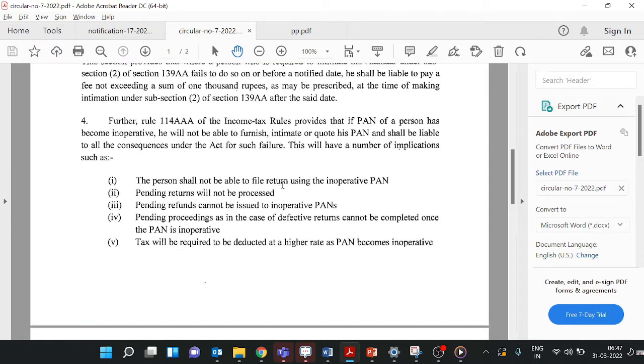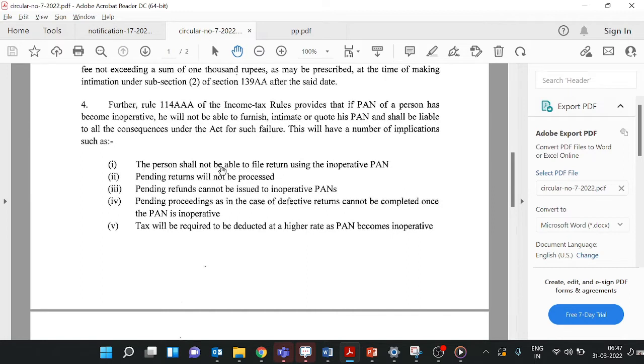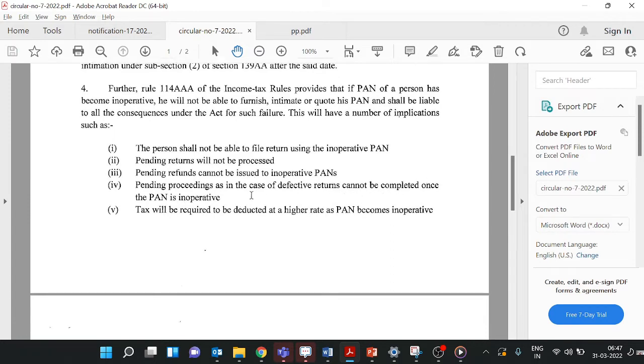This will have a number of implications, such as the person shall not be able to file a return using an inoperative PAN. That means you are not able to file your income tax return also. Pending returns will not be processed. Whatever returns you have pending with the department will not be processed. Pending refunds cannot be issued on an inoperative PAN. Pending proceedings, as in the case of defective returns, cannot be completed once the PAN is inoperative.